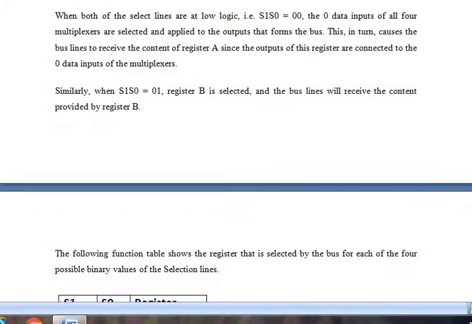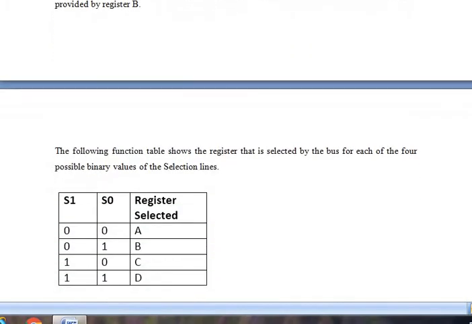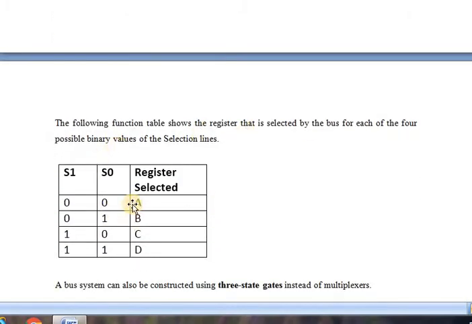We will see that by using the table. See here. If both the lines are 0, 0, register A will be selected. If S1 is 0 and S0 is 1, B will be selected. If S1 is 1 and S0 is 0, C will be selected. If S1 is 1 and S0 is 1, which will be selected? D will be selected. That is what I have already said, that